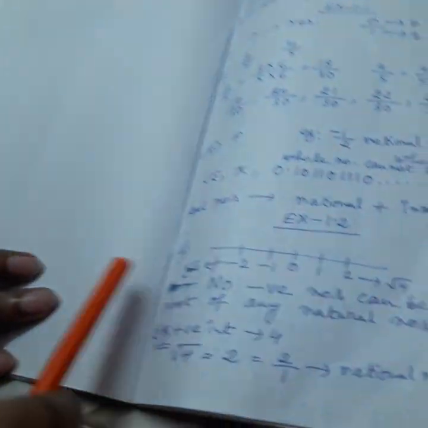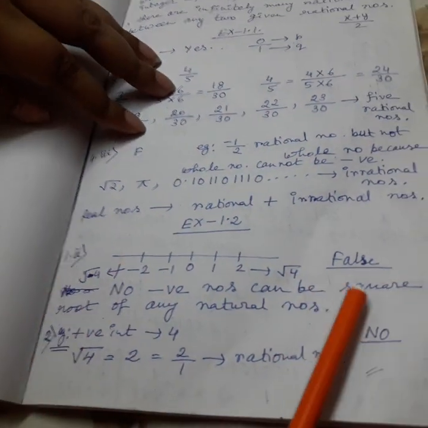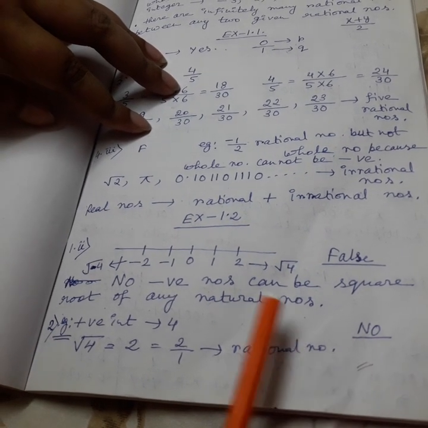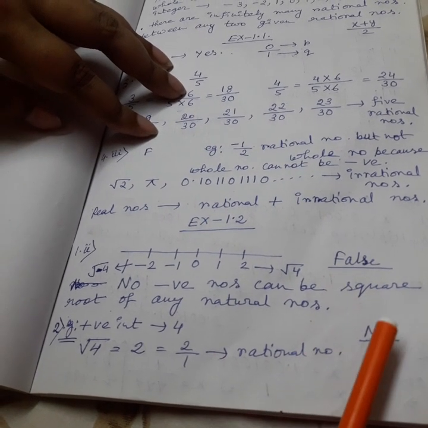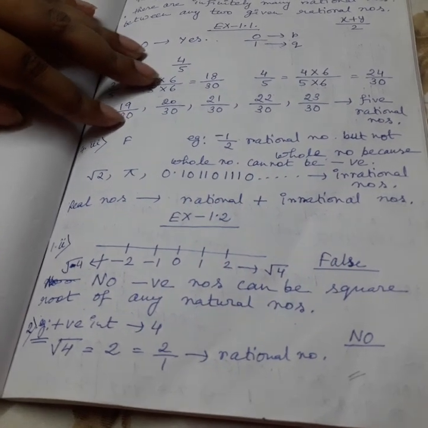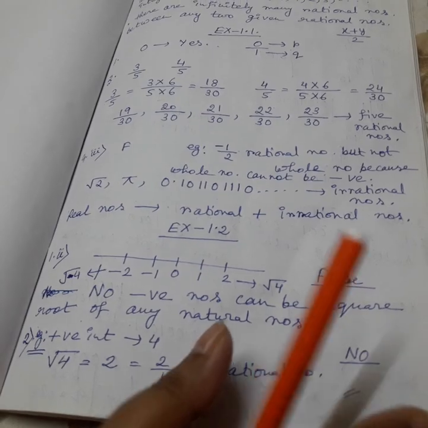In the previous class we did up to exercise 1.2. I think I forgot to tell one answer, the last answer. See in my copy, question number 1, the answer will be false, and question number 2, the answer will be no. Explanation is already done, you only write the answer, false and no. Okay. Today I am starting exercise 1.3.